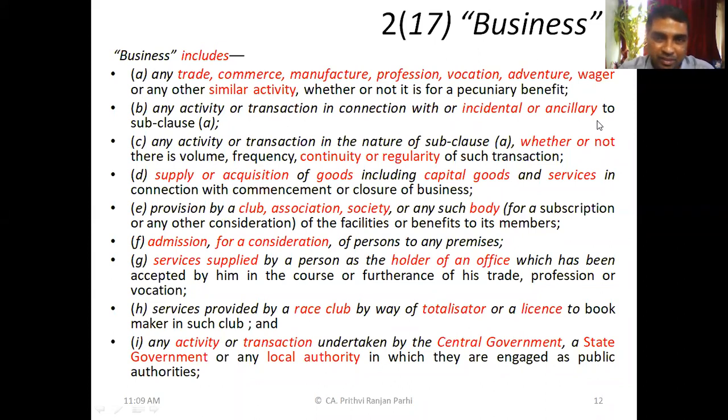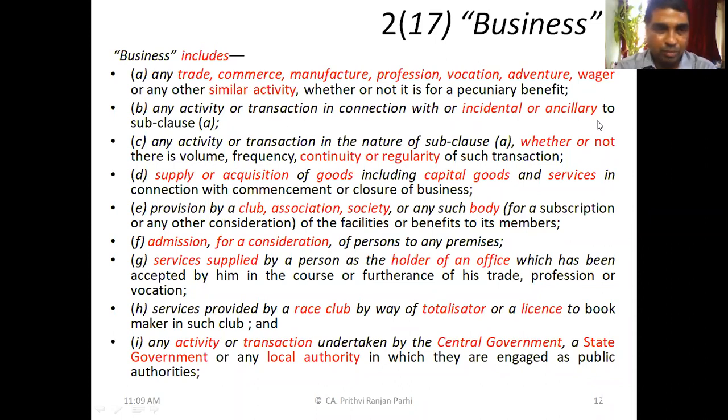Understood this point? Suppose you have opened a stationery shop, you have sold only one item. Still it is business. You can say no volume, frequency is not there, regularity is not there, but still that is business. Okay? Is it clear?